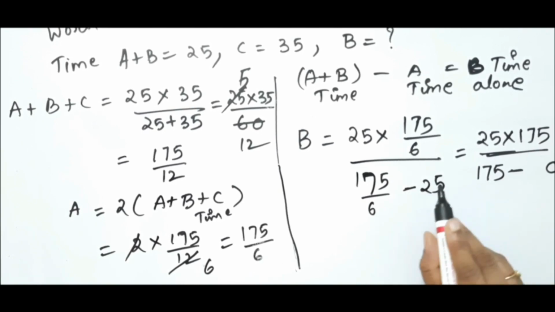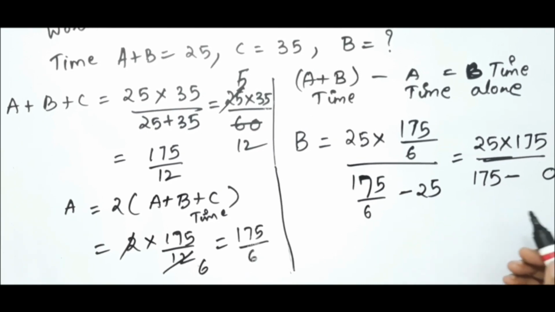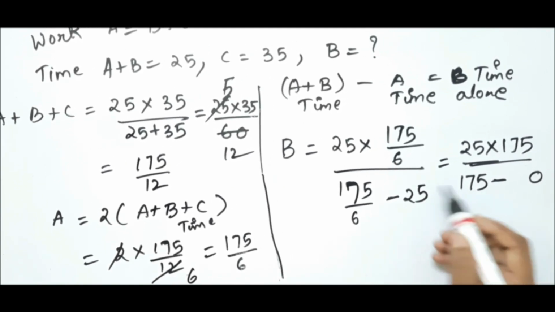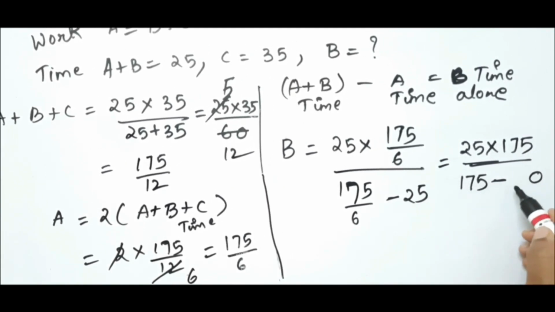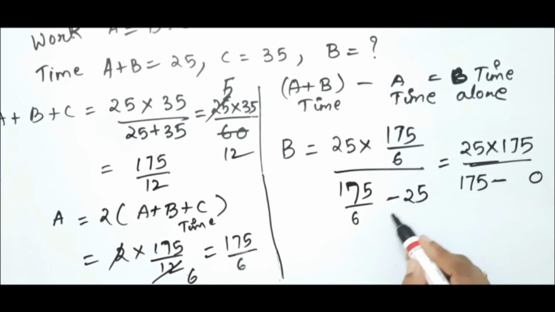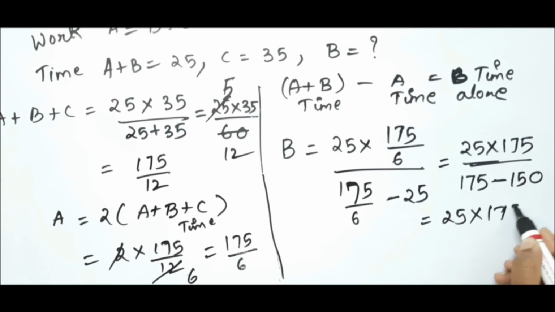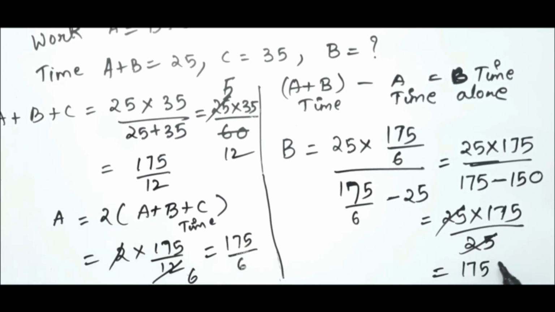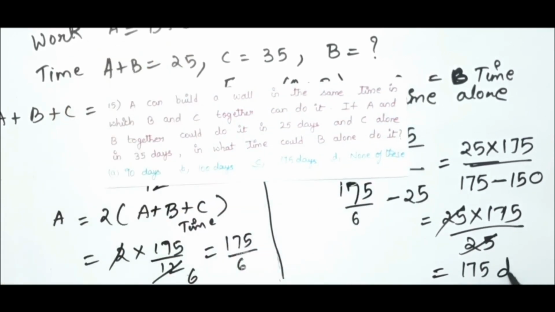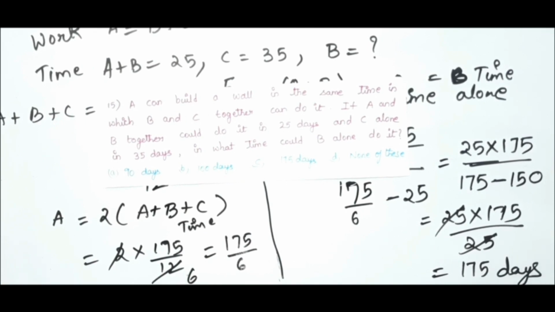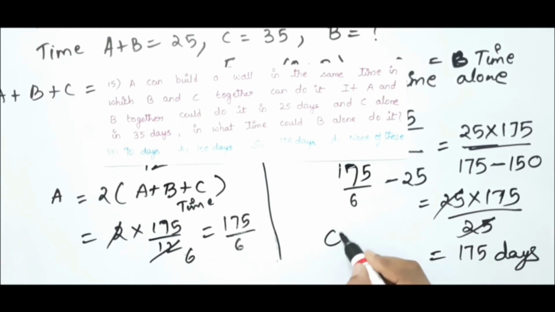175 minus 150 is 25. So this is equal to 25 into 175 by 25. These two cancel, and you will get 175. All are in days, so this is also in days. Let us go to the options and check where it is. It is option C.